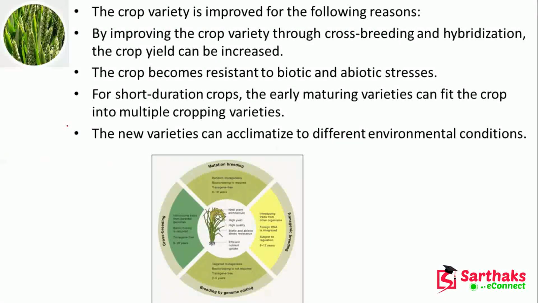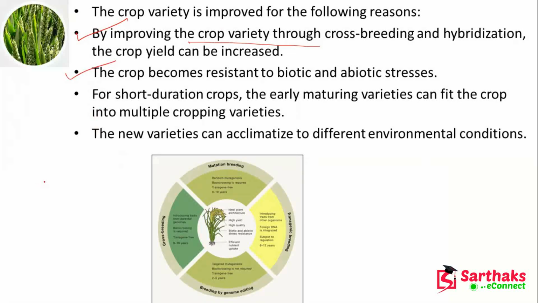Now, the crop variety is improved due to the following reasons. First reason is that by improving the crop variety through crossbreeding and hybridization, the crop yield can be increased. Here the crop becomes resistant to biotic and abiotic stresses.